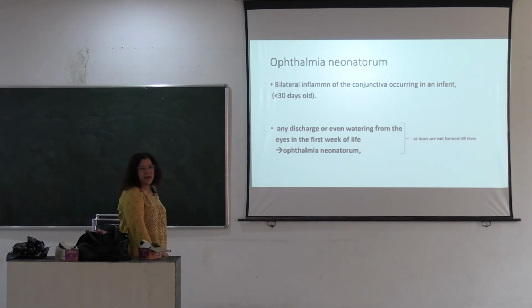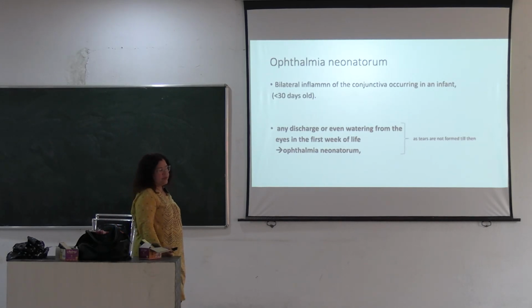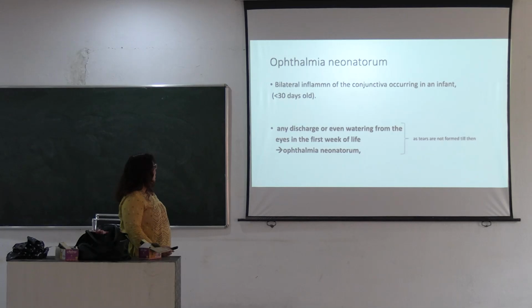It may be bacterial, it may be chemical, or it may be viral. So, ophthalmia neonatorum mostly affects children below 30 days, and it is a bilateral inflammation of the conjunctiva, both eyes.